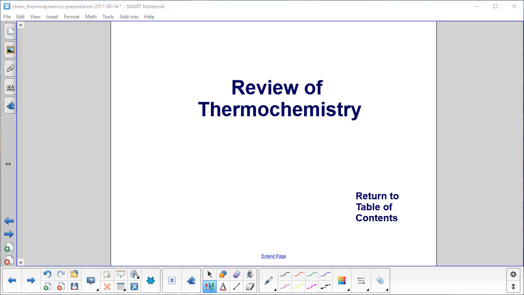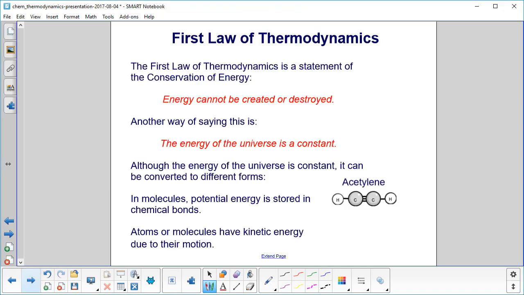A quick review of thermochemistry. The first law of thermodynamics. And let's put a big underline under this. Basically, it's another statement of the conservation of energy. Energy cannot be created or destroyed. Another way of saying this is, the energy of the universe is a constant.